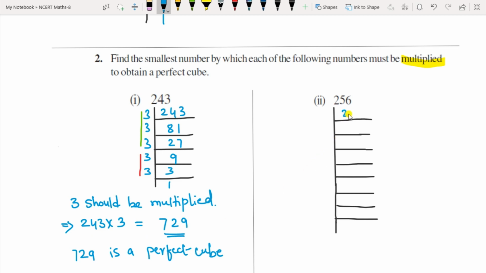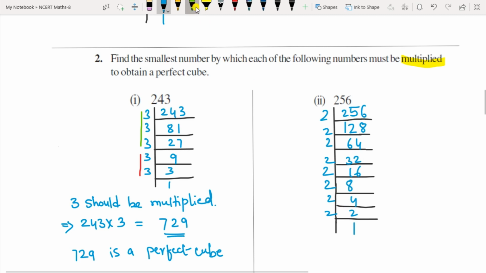So let us do the second one, that is 256. 256: 2 128, 2 64s, 2 32s, 2 16, 2 8, 2 4, 2 2s, and 2 1s. Let us check whether all the numbers are in groups of 3 or not. This is in a group of 3, this is in a group of 3, so here one 2 is missing.